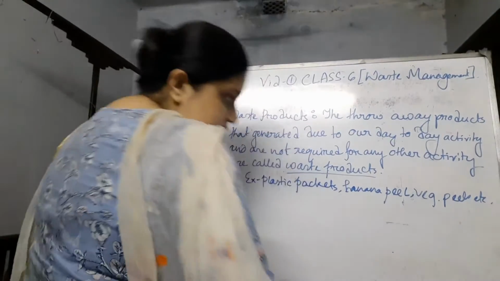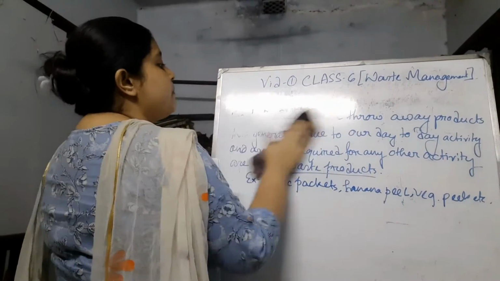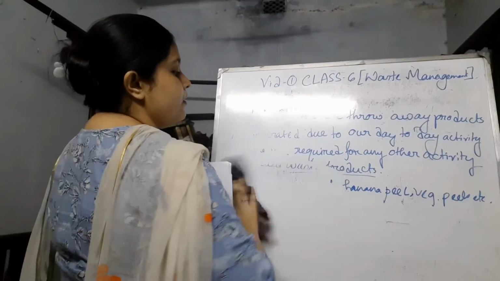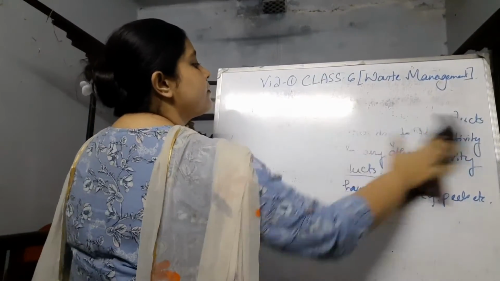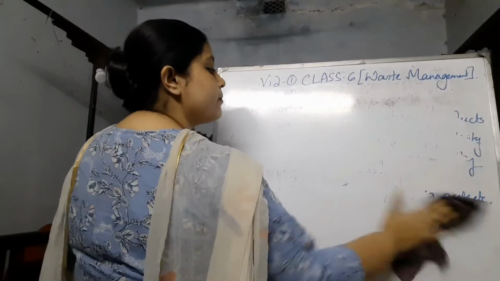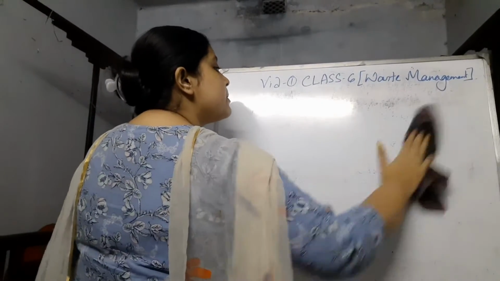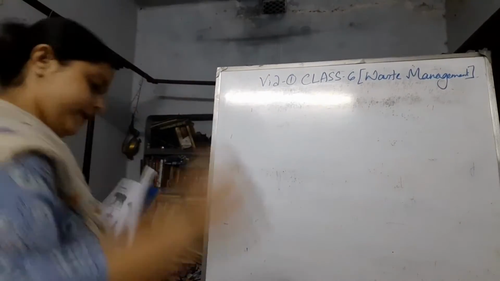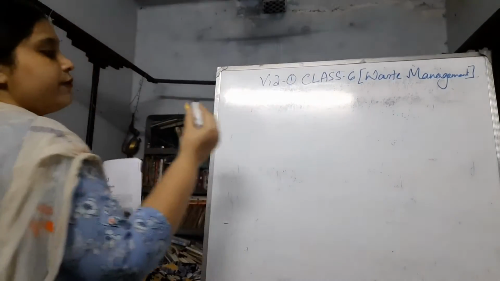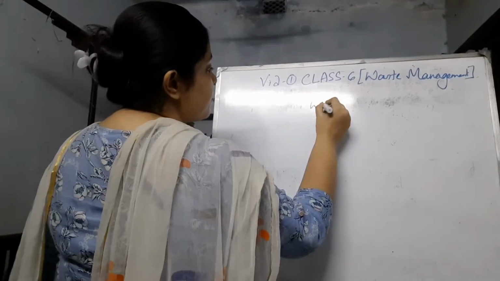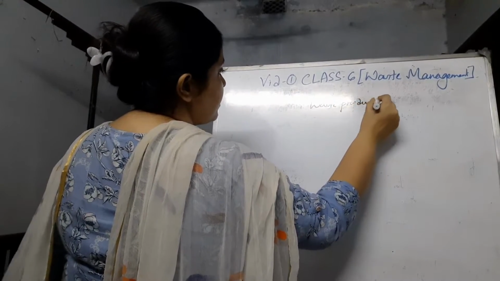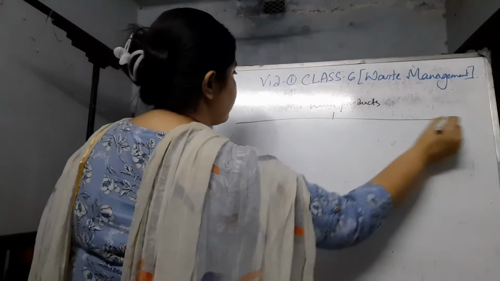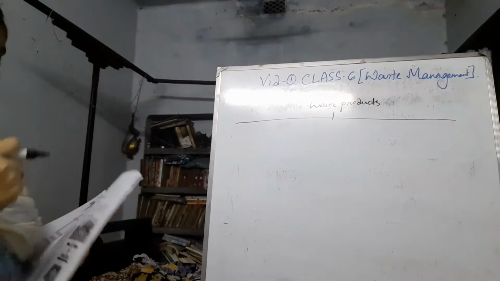So now I'm just erasing this part and I'll write this part here. So the first, the classification of the waste products.